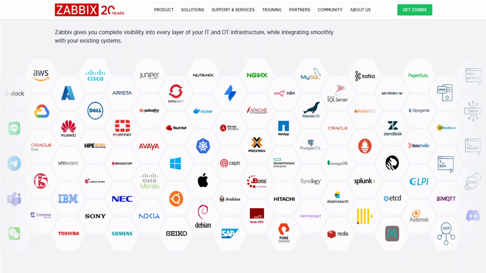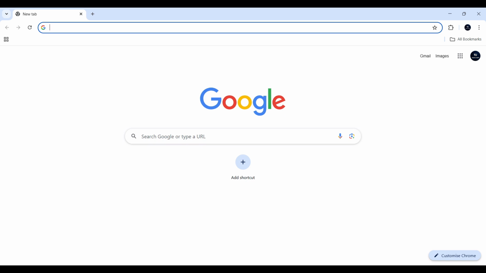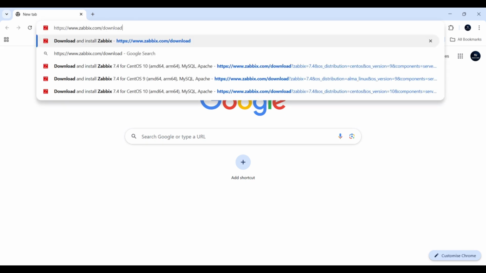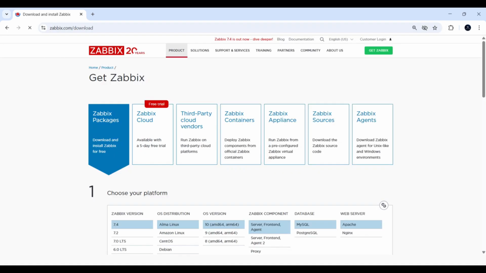Supported major OEMs and major services are shown on the screen. To install Zabbix server, I will provide you a step-by-step installation procedure with a live demo on my virtual machine. To install, firstly go to the official website on your browser. This will show you various options.